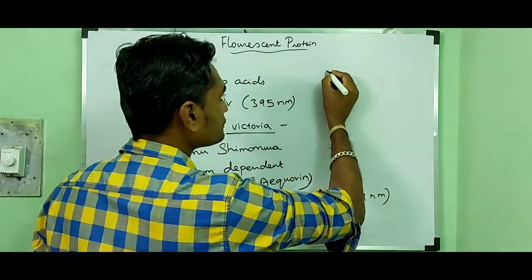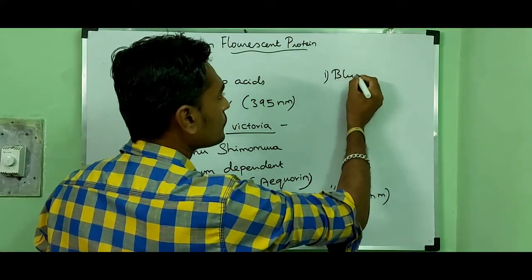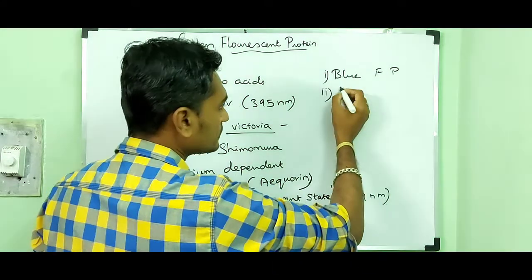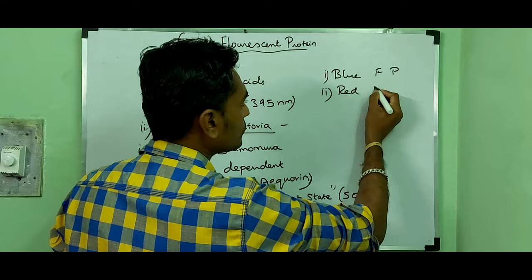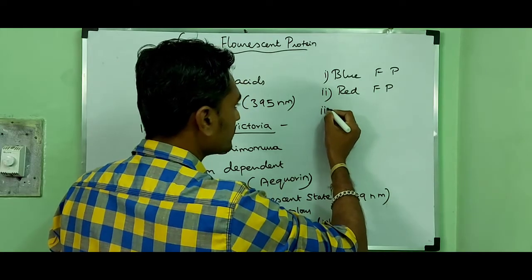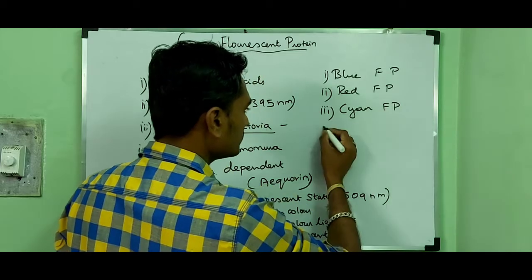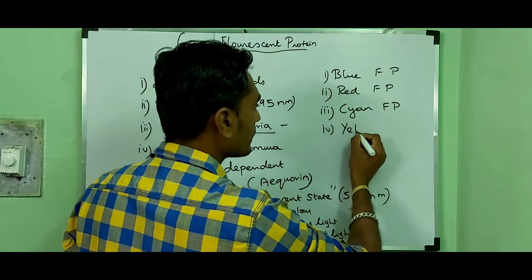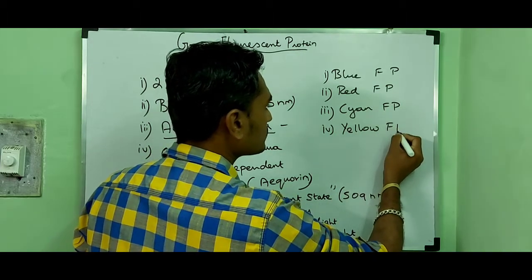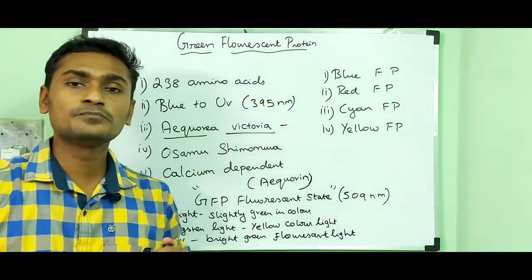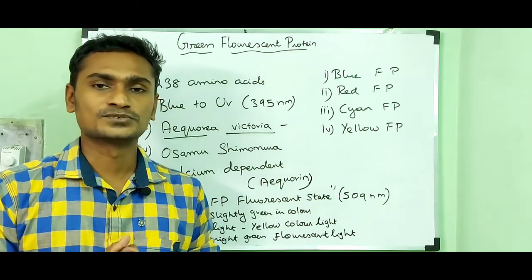They are blue fluorescent protein, red fluorescent protein, cyan fluorescent protein, and yellow fluorescent protein.